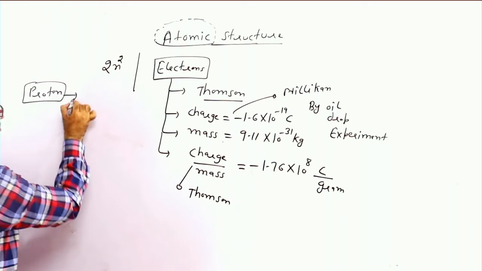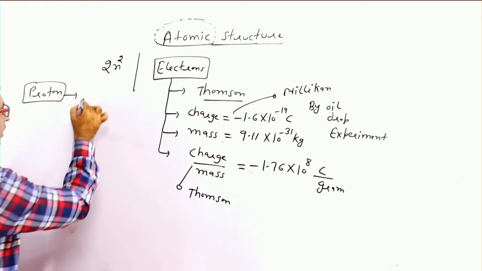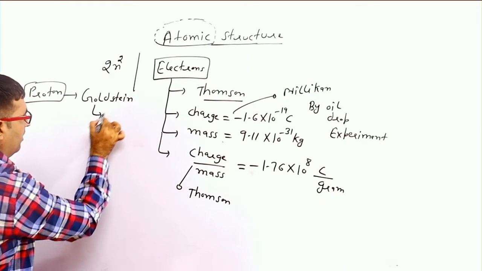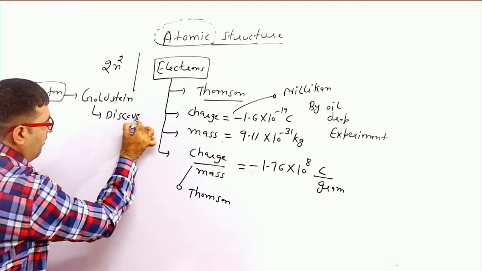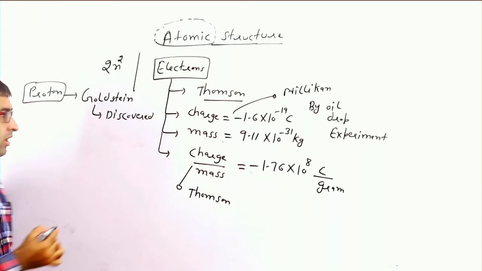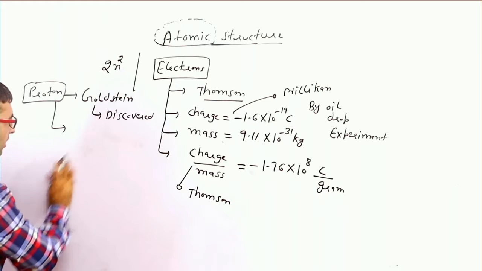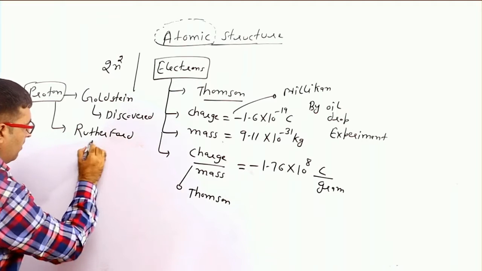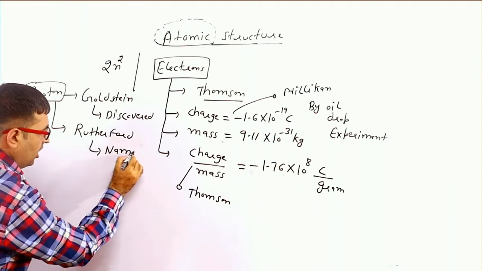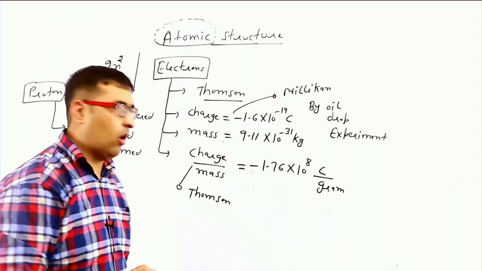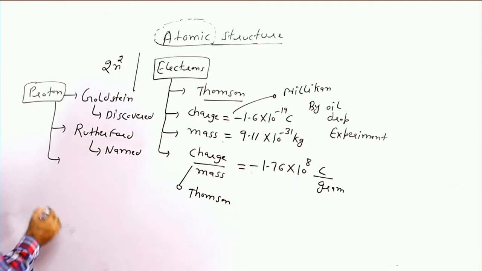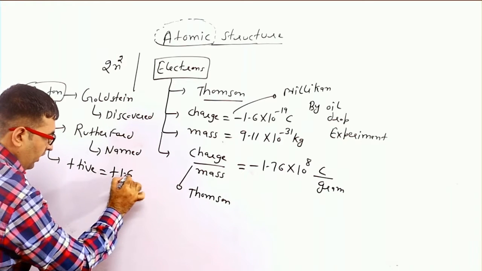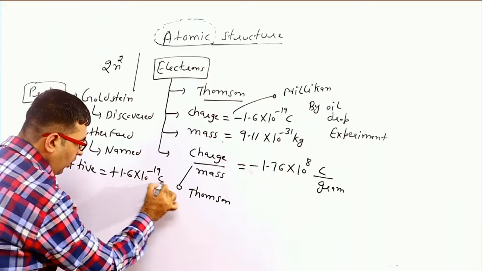Protons have positive charge, and the proton was discovered by Goldstein, but it was named proton by Rutherford. Now, what is the charge of a proton? It is a positive charge with a fixed value of 1.6 × 10^-19 coulomb.